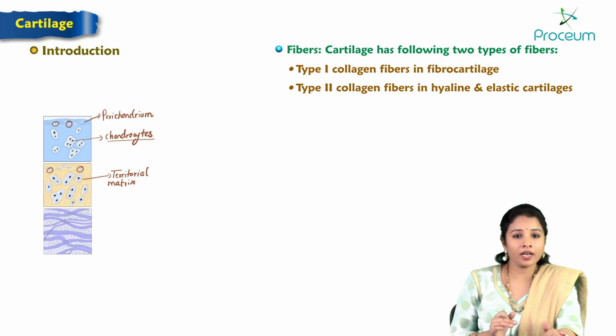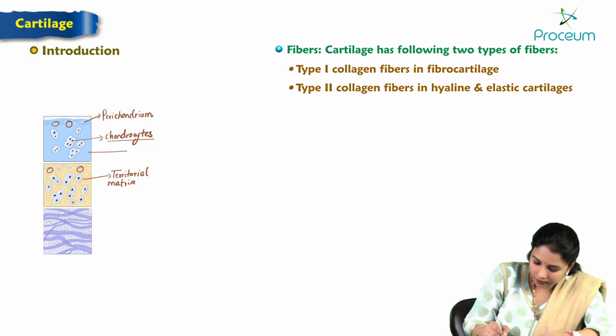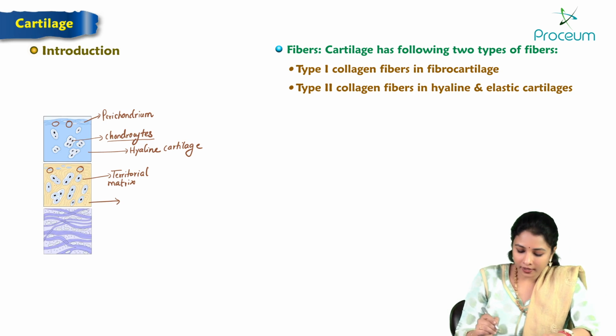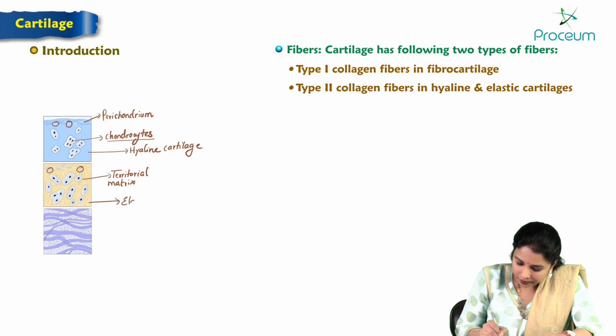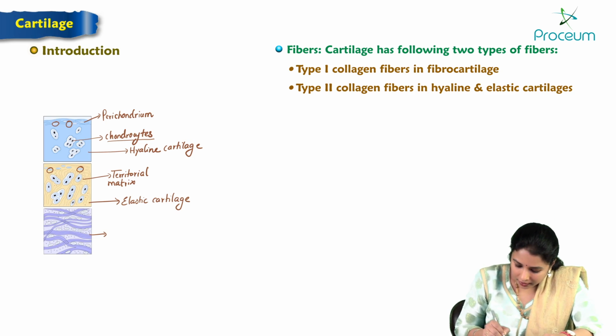The three varieties of cartilages are hyaline cartilage, the second type is elastic cartilage, and the third variety is white fibrous cartilage.